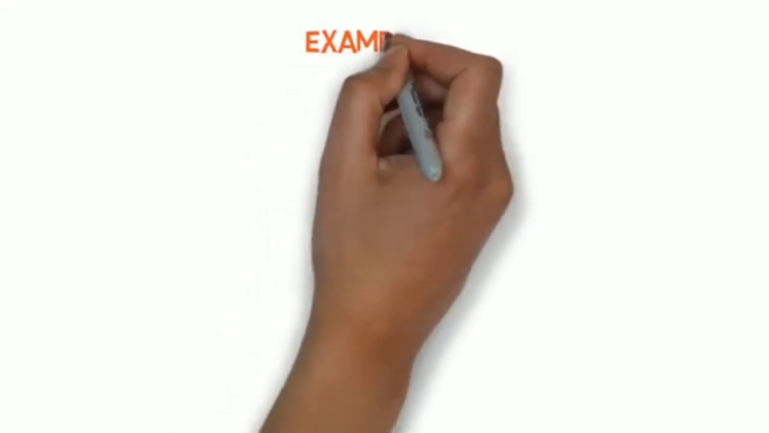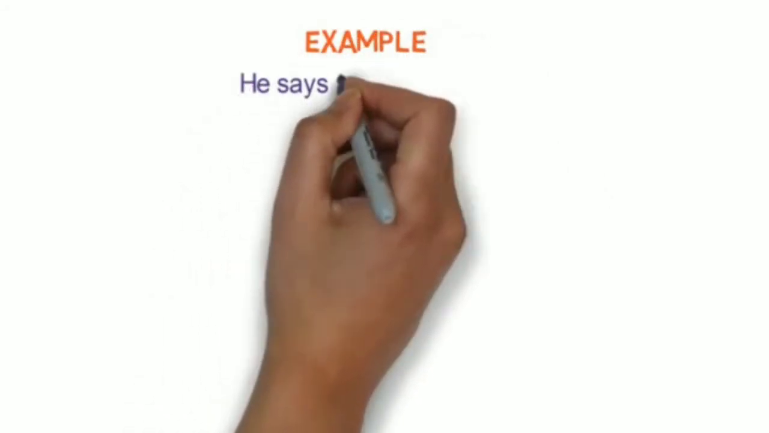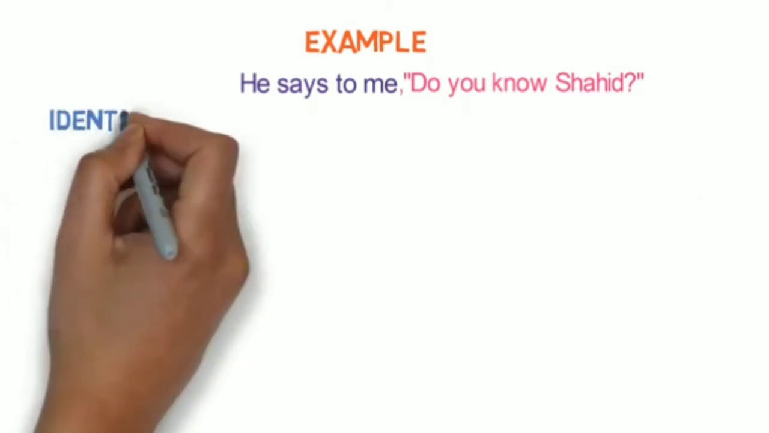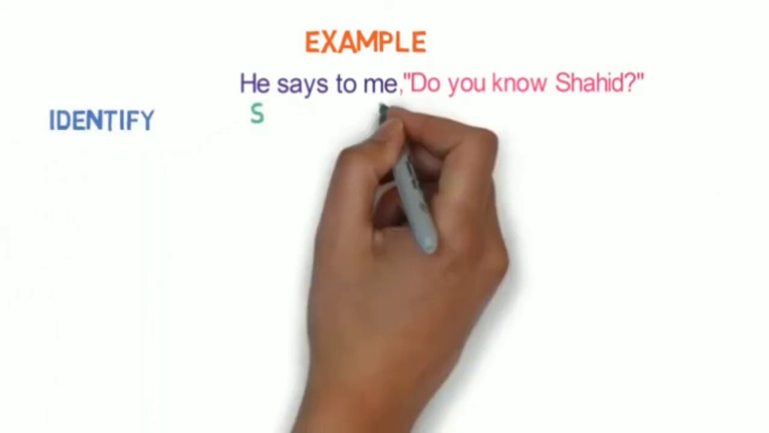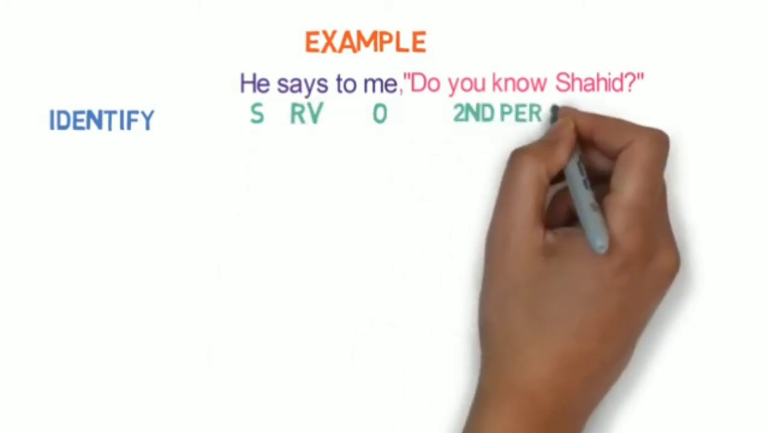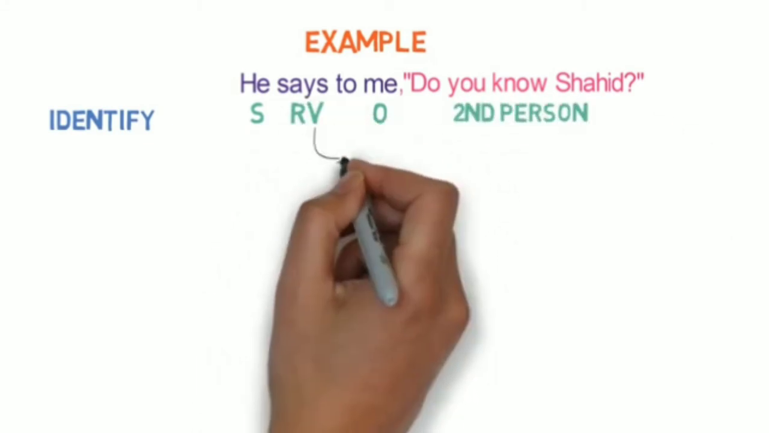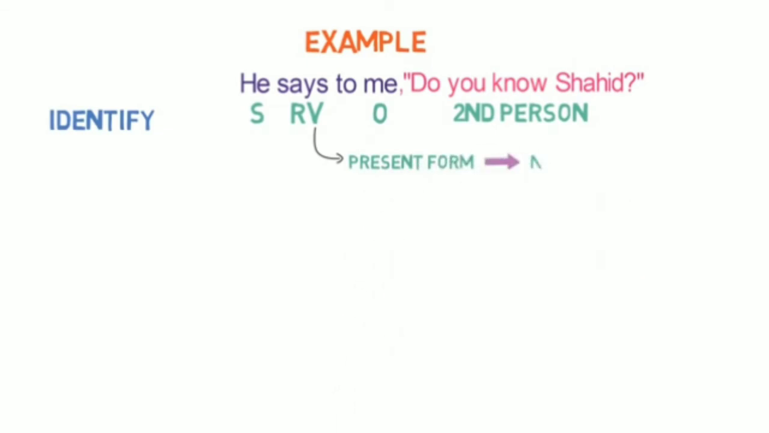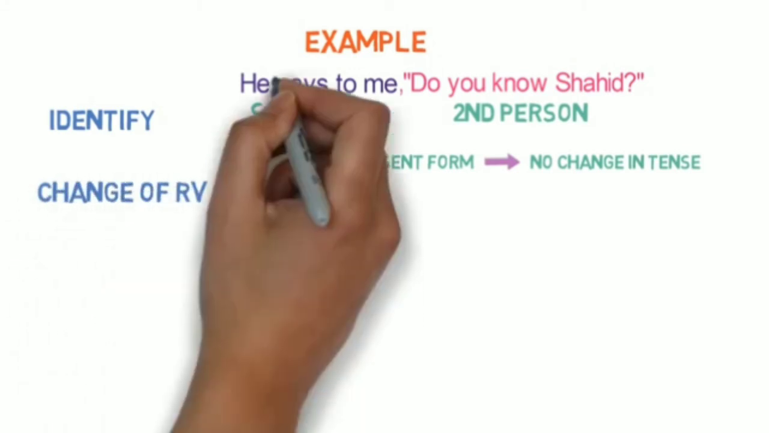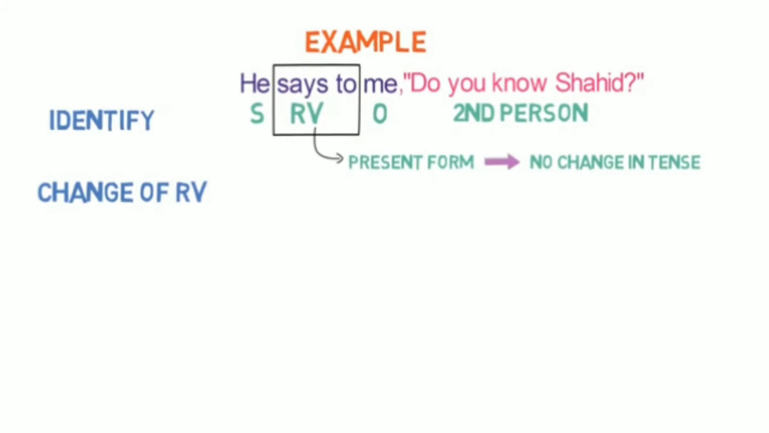Let's look into one more example of it. He says to me, do you know Shahid? Step 1 is to identify. He is the subject, the object is me, and says to is the reporting verb. And as says to is in the present form here, there won't be any change of tense in this case. Next step is to change the reporting verb. Here the reporting verb is says to, so it gets converted to asked.